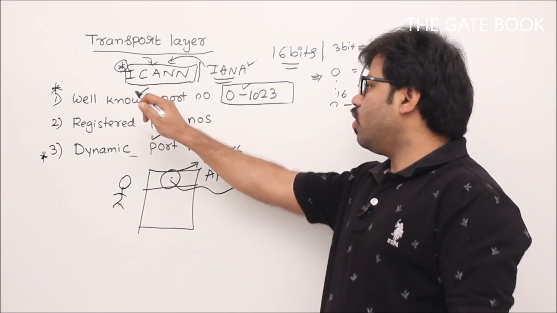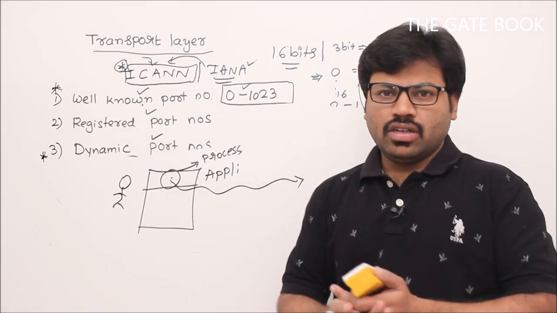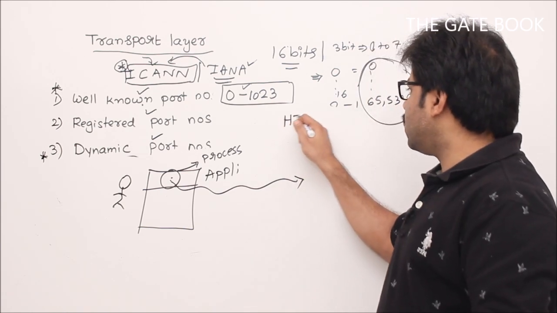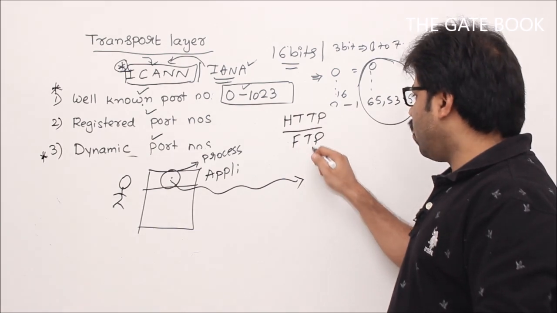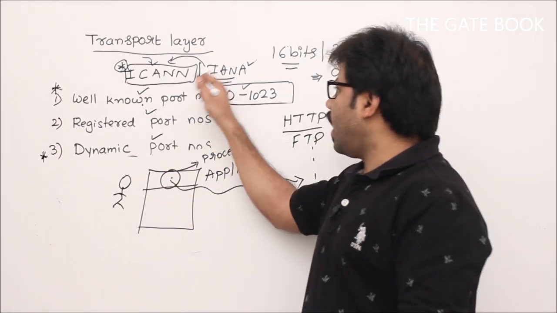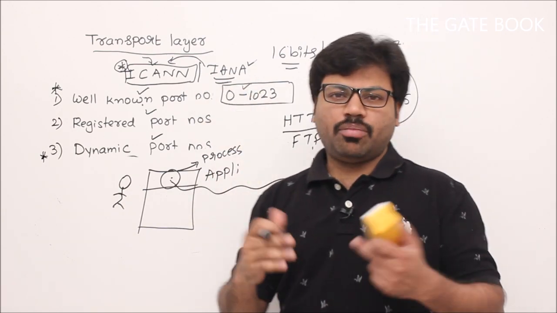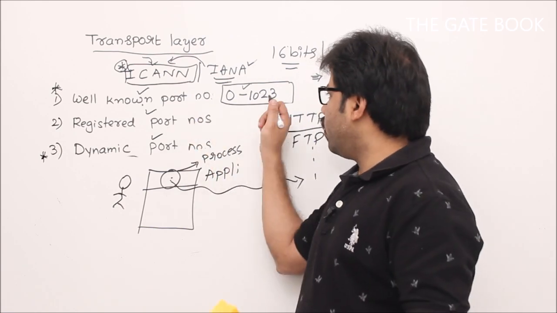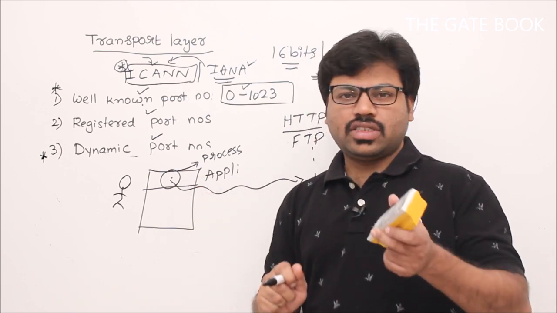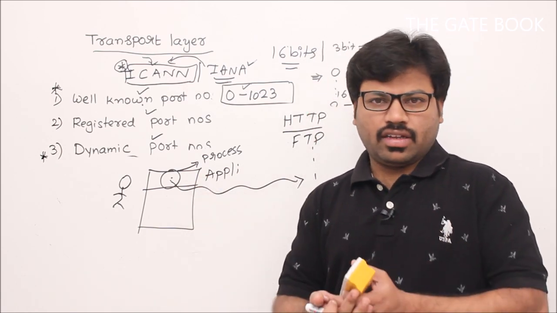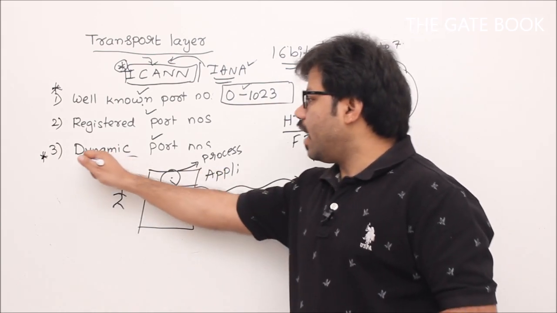You can't take a well-known port number because your process is not popular. Popular processes are HTTP, FTP, SMTP. There are a lot of such processes. The authority has already identified them, and they get the very popular numbers 0 to 1023. You can't take them. Every process, whether popular or ordinary like your process, should take numbers from the dynamic port numbers.